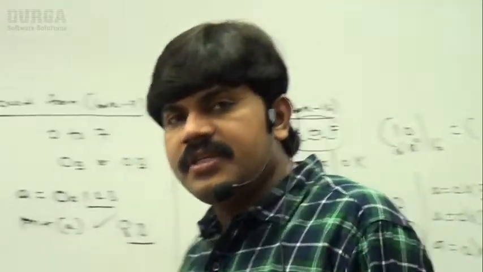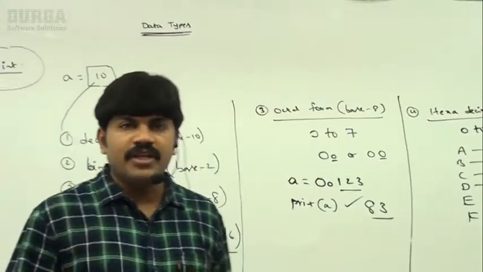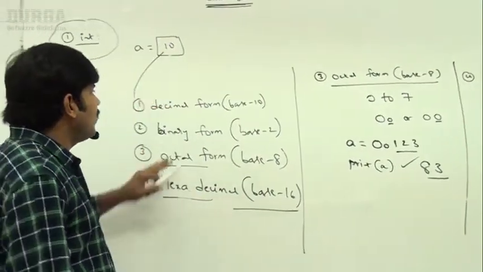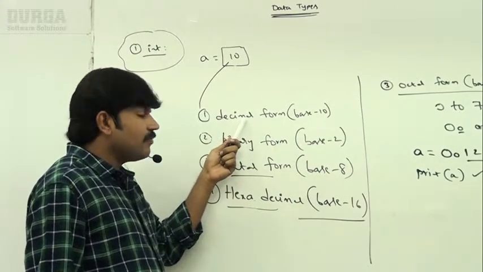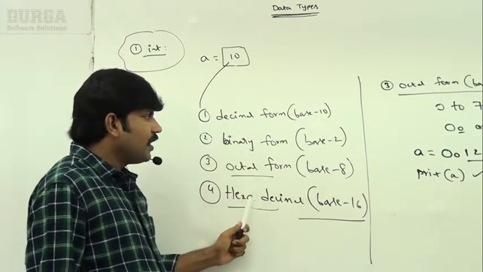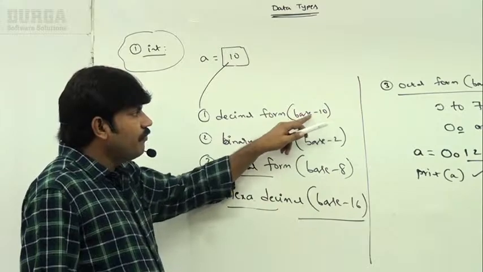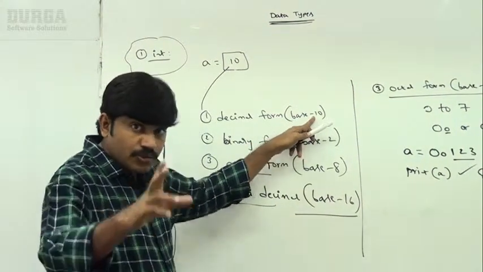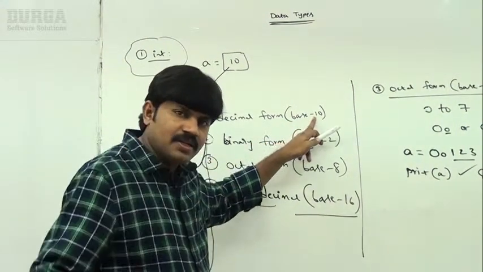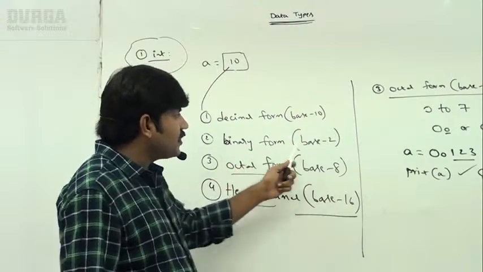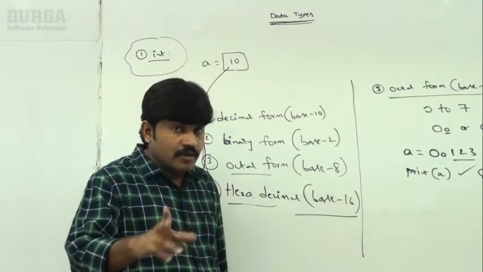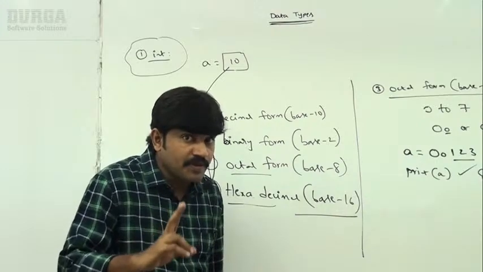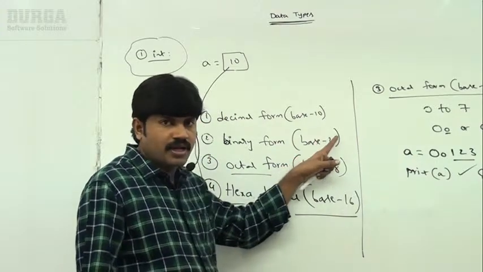That's all, friends. These are the various possible ways to represent int values. How many ways can we represent an int value? Decimal form, binary form, octal form, hexadecimal form. Decimal form is base 10. Allowed digits are 0 to 9. It is the default number system. Next, binary form is base 2. Allowed digits are 0 and 1. But compulsorily the number should be prefixed with 0 small b or 0 capital B.